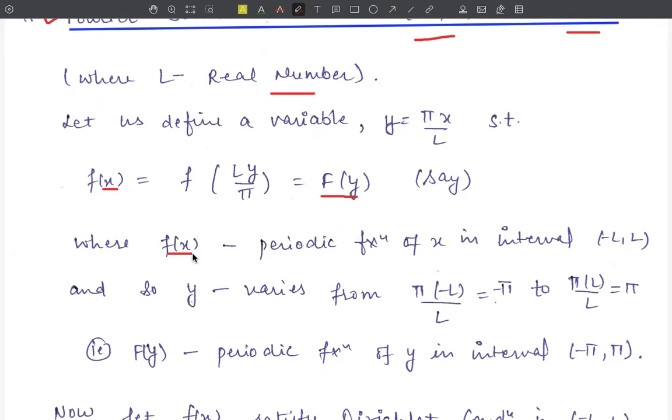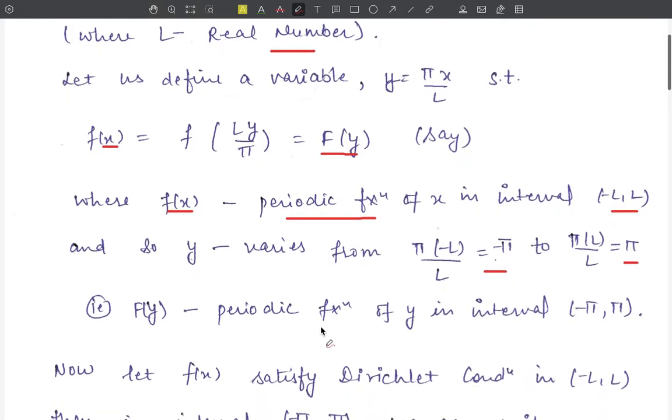Here, the function f(x) is a periodic function of x in the interval minus L to L. Therefore, the value of y varies from pi times minus L upon L, that is minus pi, to pi times L upon L, that is pi, or we can say that F of y is the periodic function of y in the interval minus pi to pi.